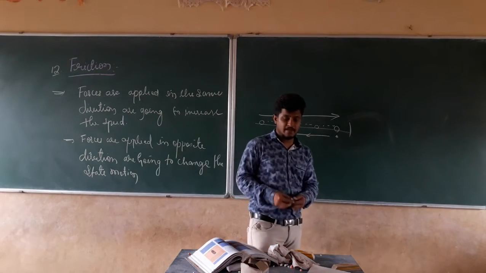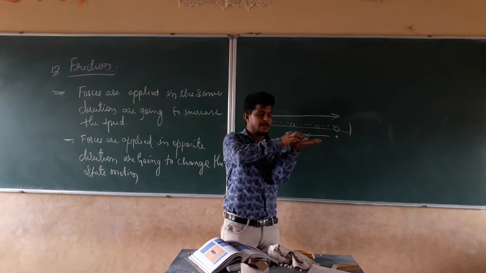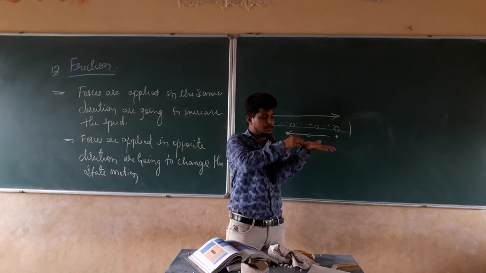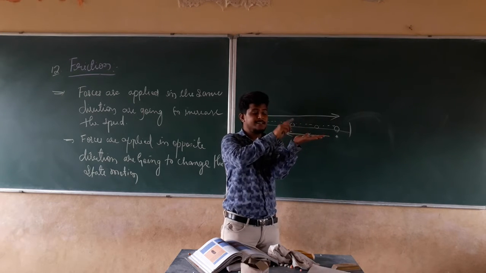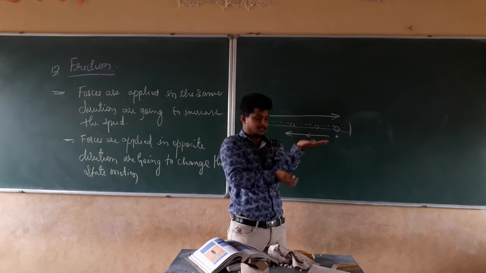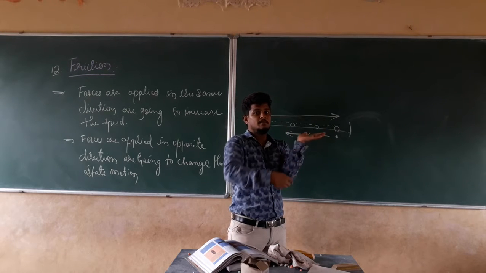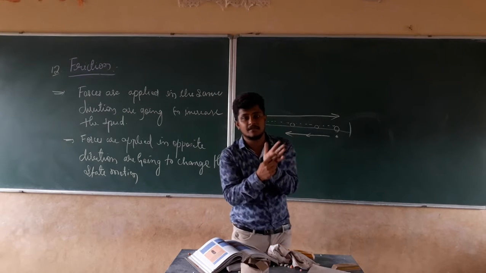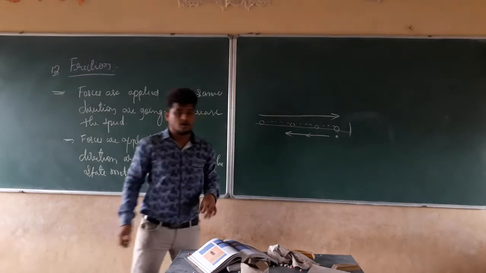In the same manner, if I roll this chalk on my hand, what will happen? The chalk is going to stop at some point. Why is it stopping here? Why is it changing its state of motion? Because some opposite force is acting on that chalk, opposite to the direction of motion. That opposite force is nothing but friction, the frictional force which is present in my hand. I hope this is clear.